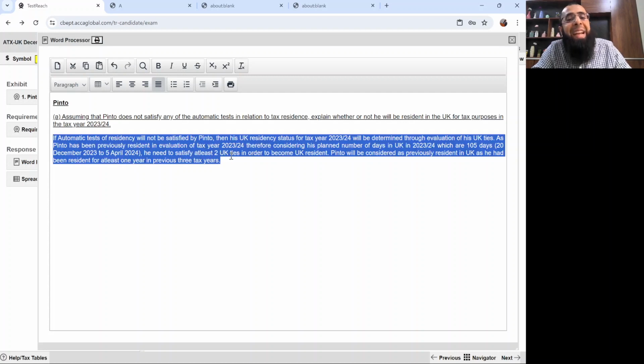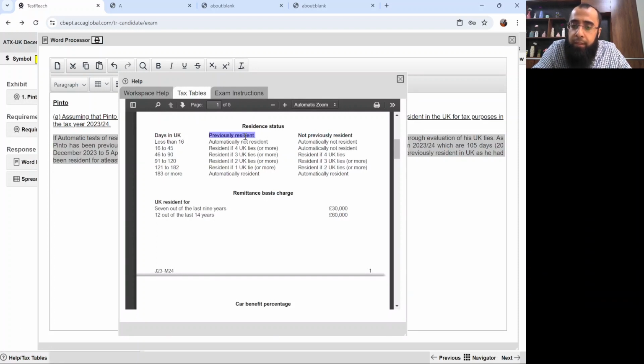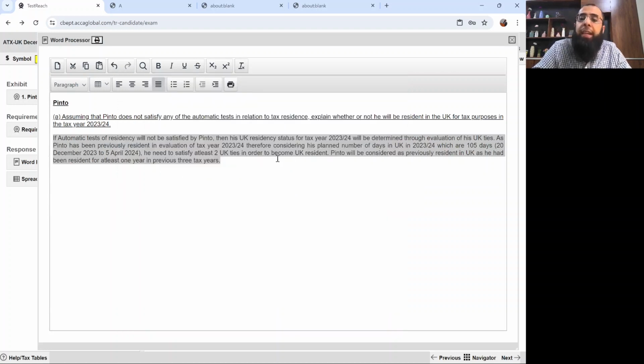He needs to satisfy at least 2 UK ties. How do we know this? Since the column is previously resident, he had been resident for any of the previous 3 tax years, and he planned to live for 105 days. So he will be resident if he had at least 2 UK ties. Okay. So you need to satisfy at least 2 UK ties in order to become UK resident. Pinto will be considered as previously resident in the UK as he had been resident for at least 1 year in the previous 3 tax years. Now let's evaluate his UK ties.